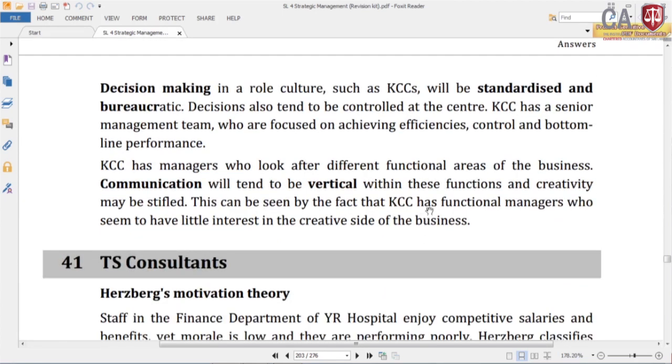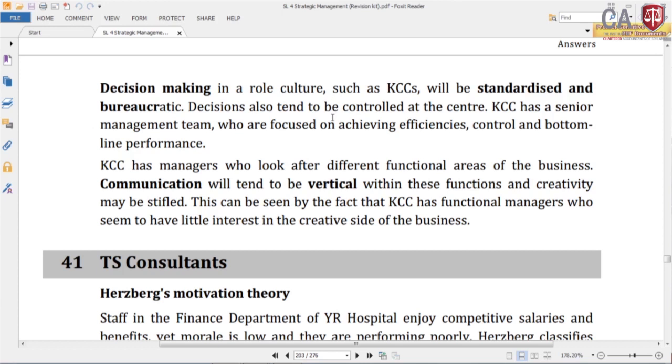Decision making in a role culture such as KCC will be standardized and bureaucratic. Decisions also tend to be controlled at the center. KCC has a senior management team who are focused on achieving efficiencies, control and bottom line performance. KCC has managers who look after different functional areas of the business. Communication will tend to be vertical within these functions and creativity may be stifled. This can be seen by the fact that KCC has functional managers who seem to have little interest in the creative side of the business. Right. So, they have more vertical communications.